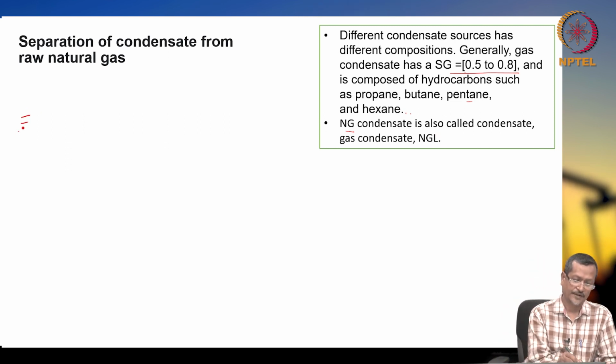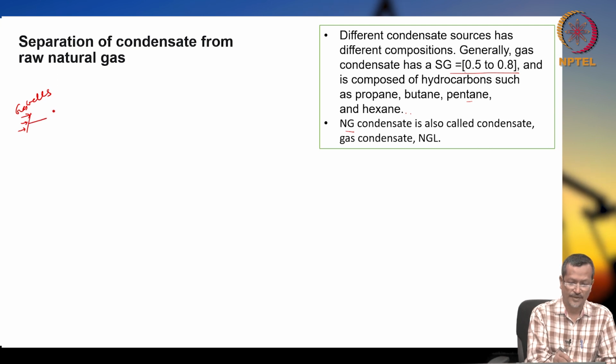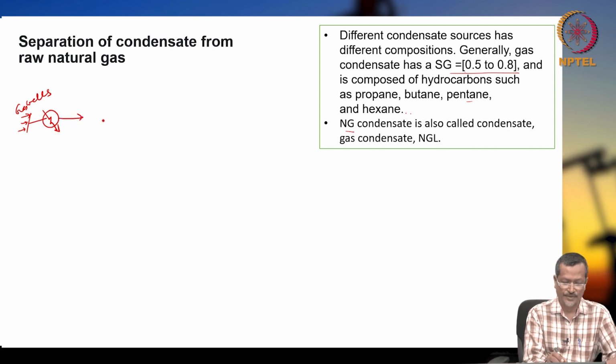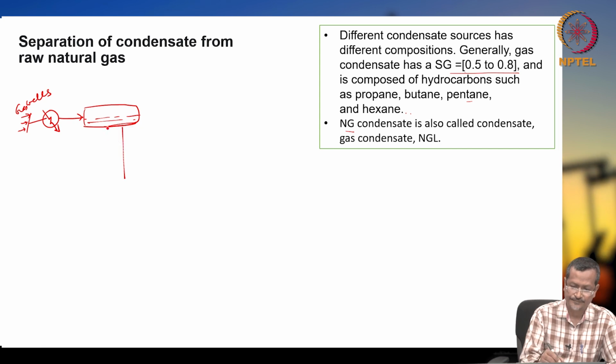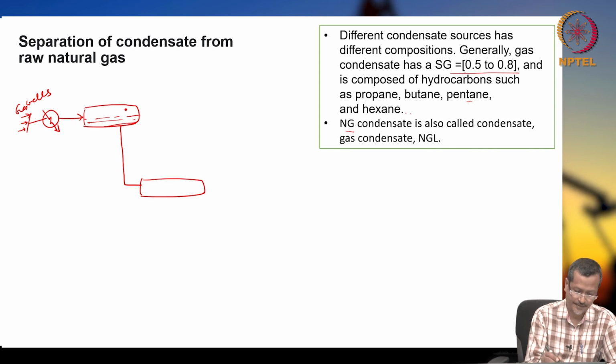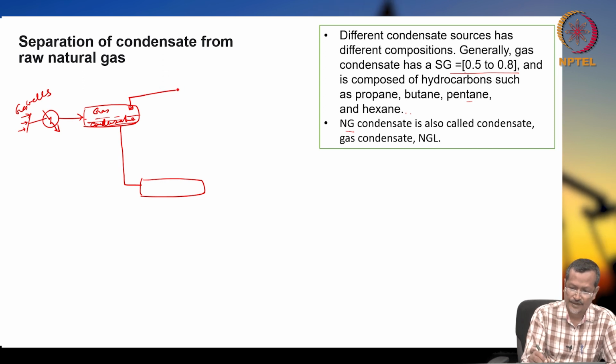Let's say you are getting gas from different gas wells. From the gas well you are reducing temperature initially. Okay, this is cooling. Then you are sending to a gas condensate separator. From the separator you are getting a certain liquid, then again you are sending to another level of separator. So, this is called gas condensate. From there you are getting gas, you are sending to one compressor.